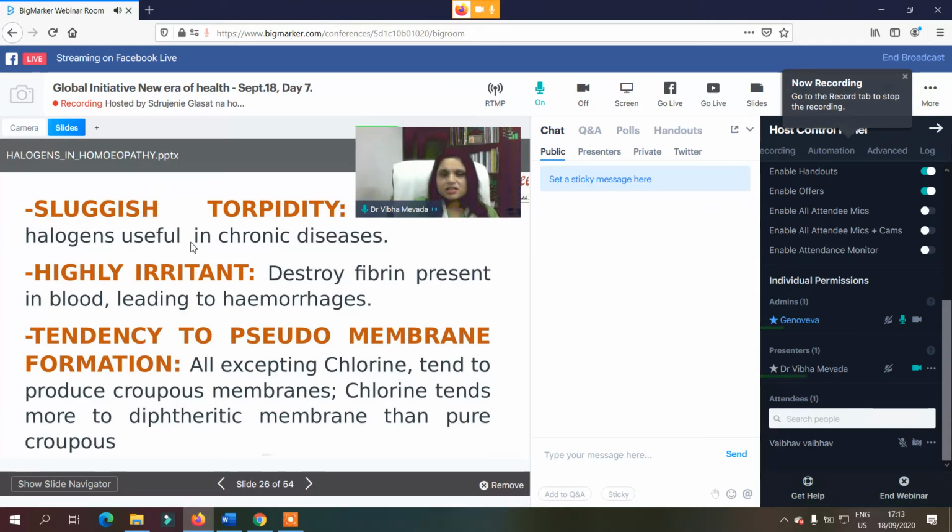They are sluggish. There is a tendency to pseudomembrane formation. All except chlorine tend to produce purulent membranes. Yes, chlorine tends more towards diphtheritic membrane than pure phosphorus.